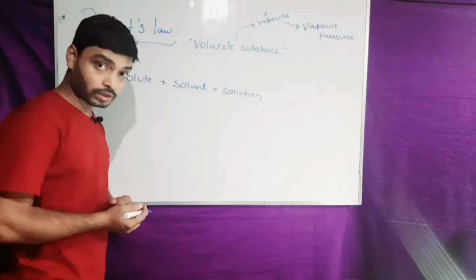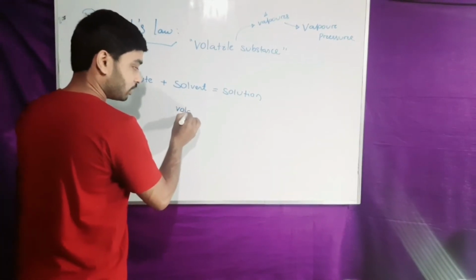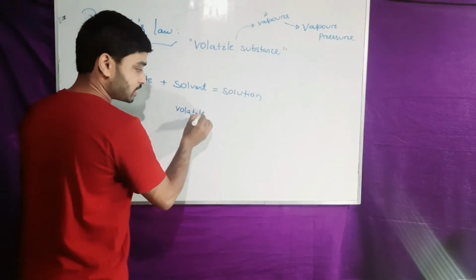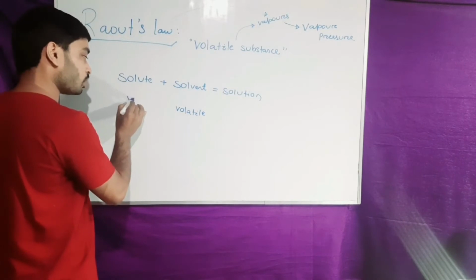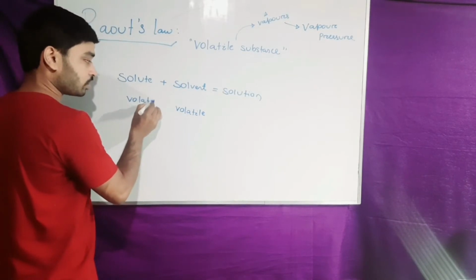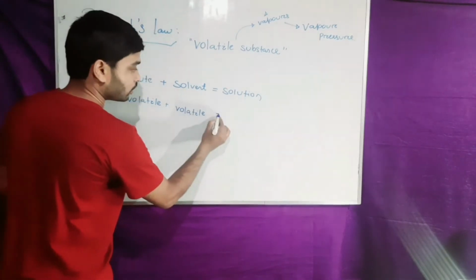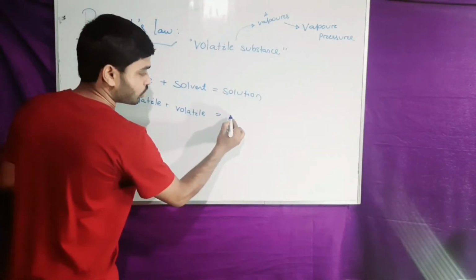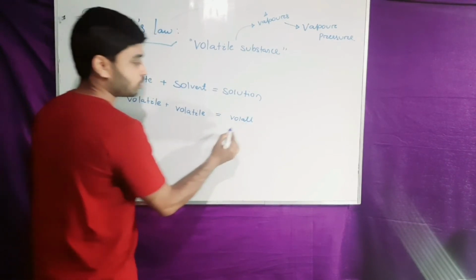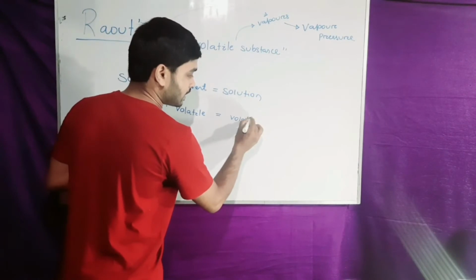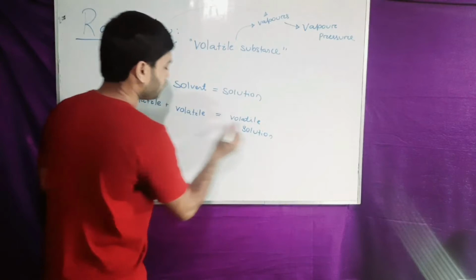If the solvent is volatile and the solute is also volatile, the solution will be a volatile solution. We can call it a volatile solution containing volatile solute.